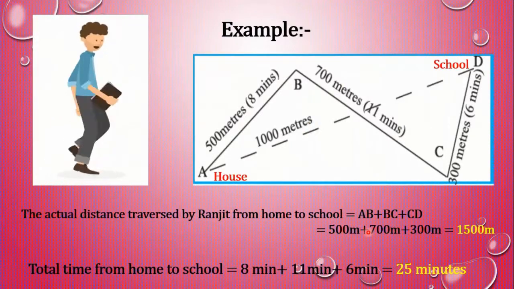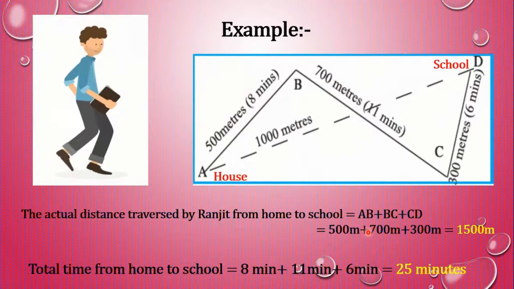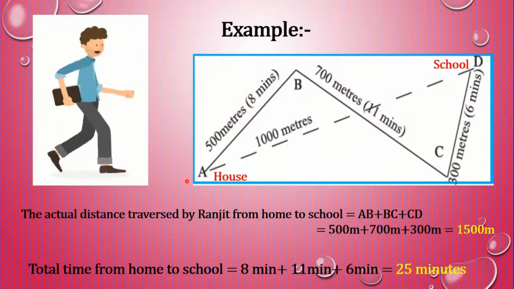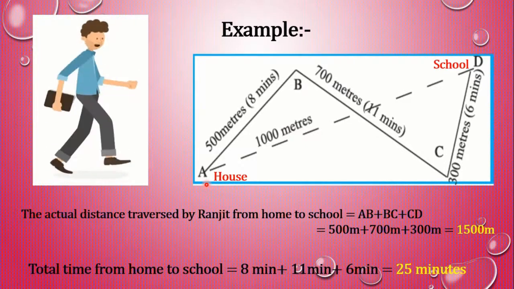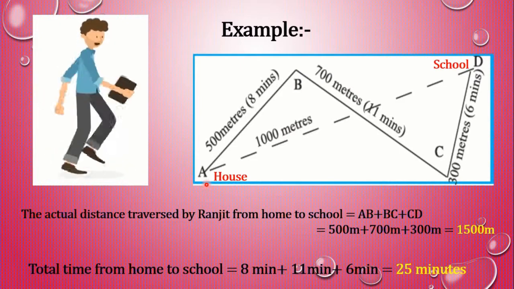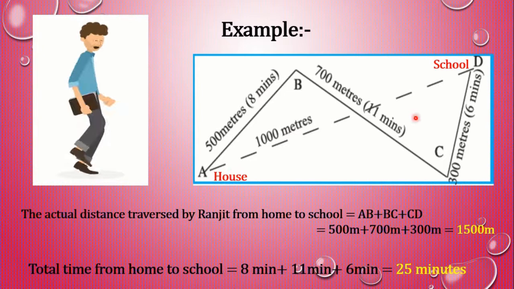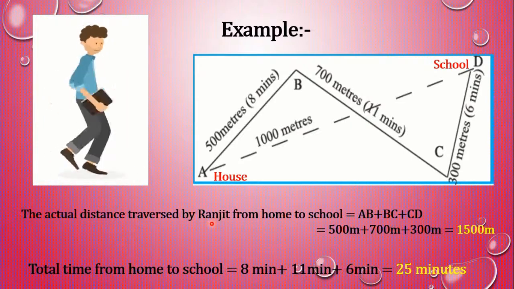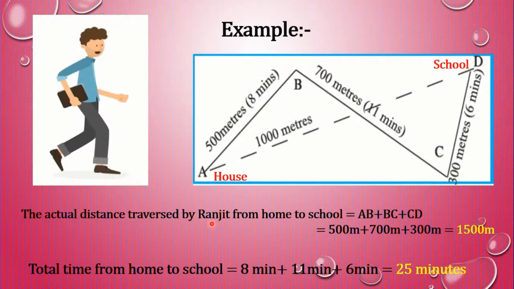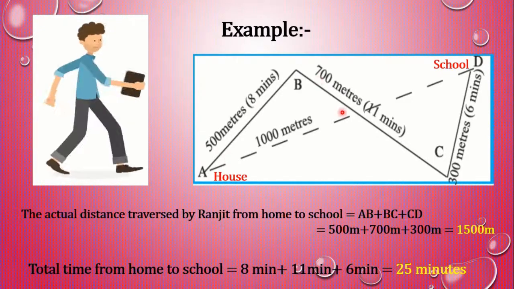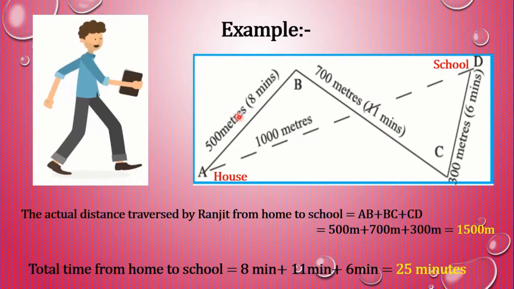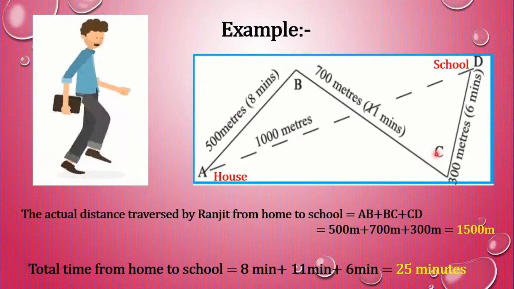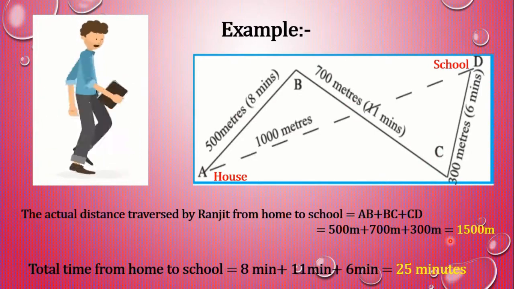Let us solve one example here. Students, here Ranjit's house is at place A. The figure shows the distance traversed by Ranjit to reach his school at D. So the actual distance traversed by Ranjit from home to school is AB plus BC plus CD, that is 500 meter plus 700 meter plus 300 meter. We get 1500 meter.